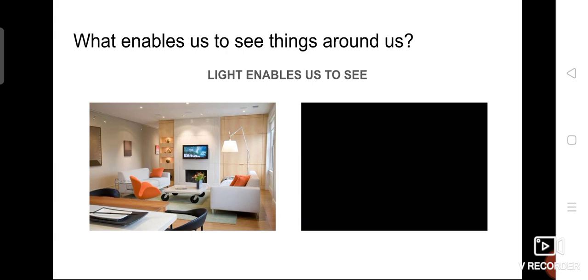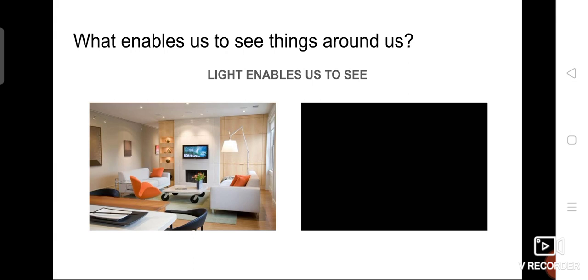Is that clear? Okay. So, does it mean that light is the only thing that is needed in order to see things? We know light is the thing which you need to view objects. Do you think it is the only thing needed in order to see all things?